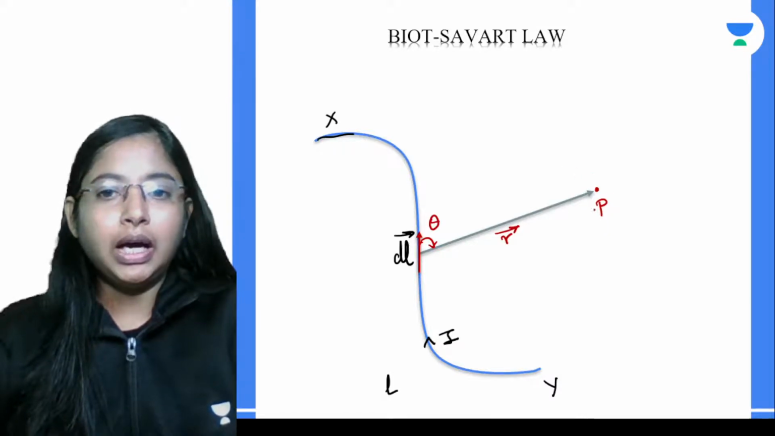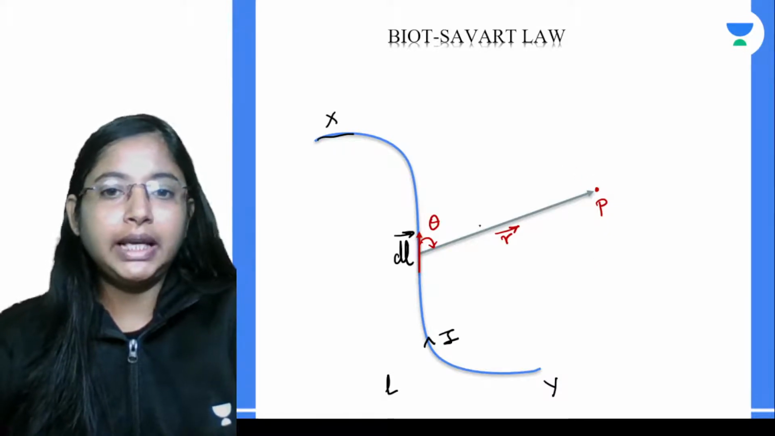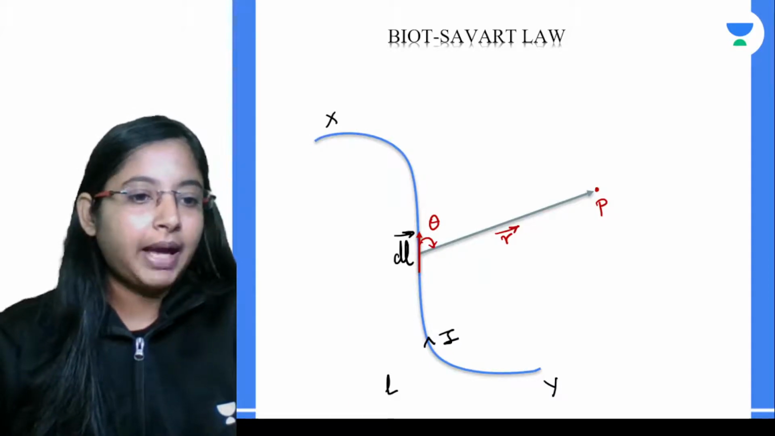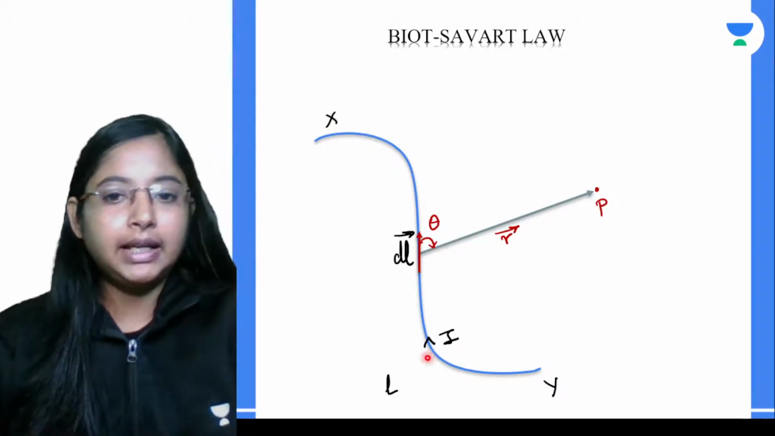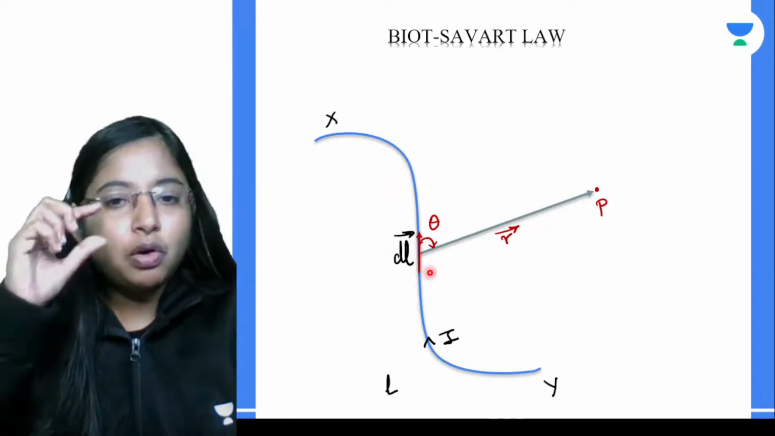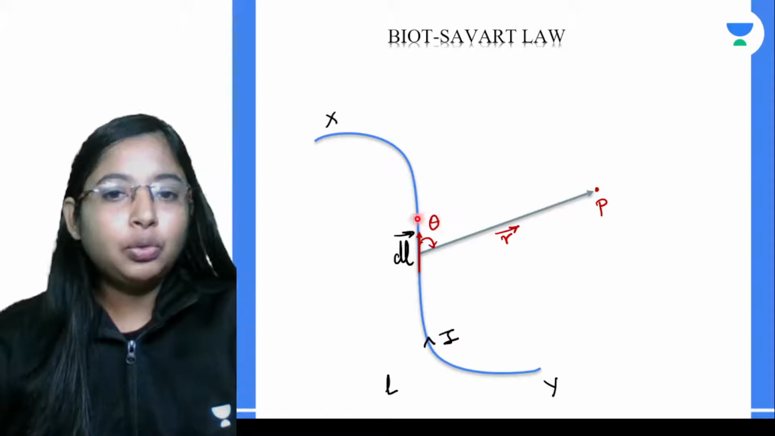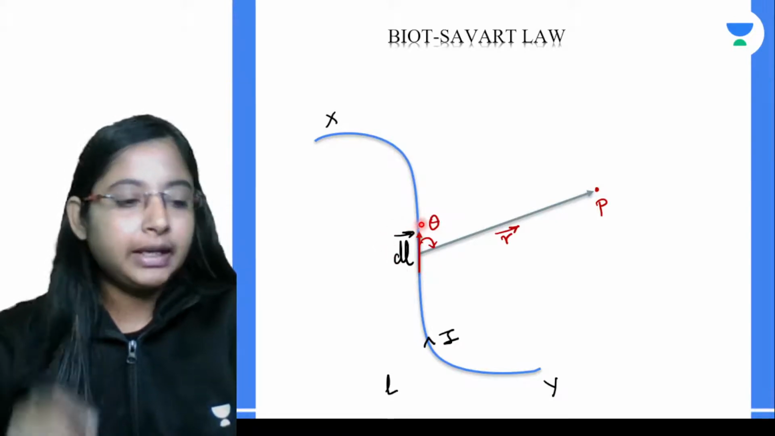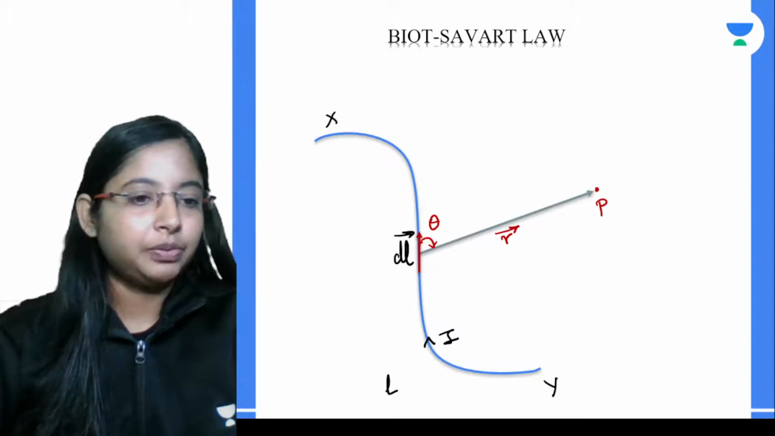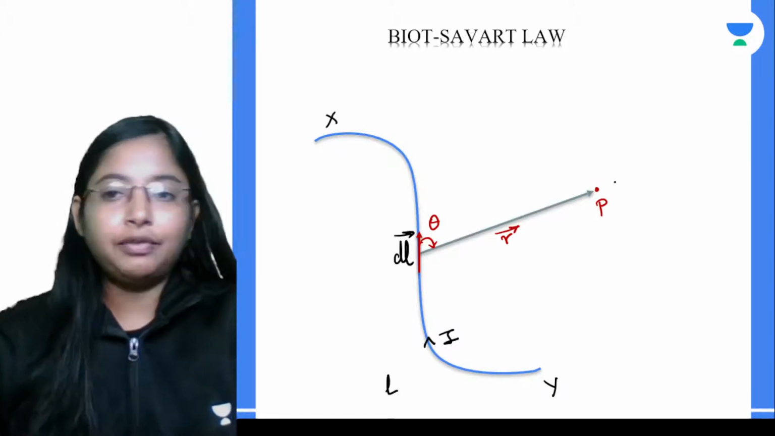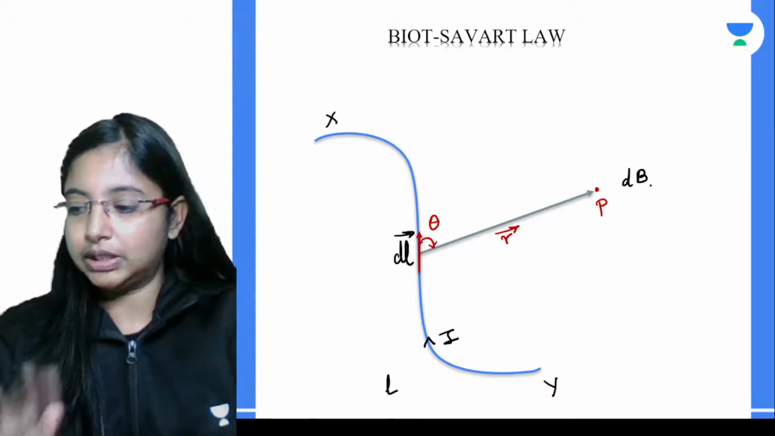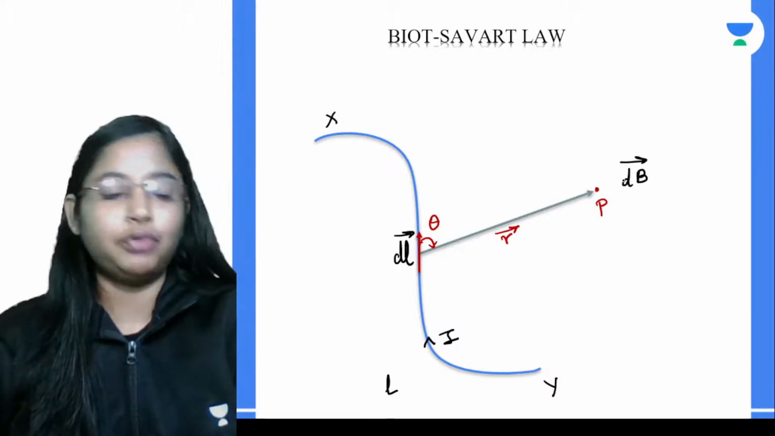We are not bothered about the magnetic field because of the entire length of the wire. We are just taking a very small segment of the wire, and through this small segment there is a current passing. Because of this current, what is the magnetic field at point P? That magnetic field will be dB. We just want to find the expression for this magnetic field dB.